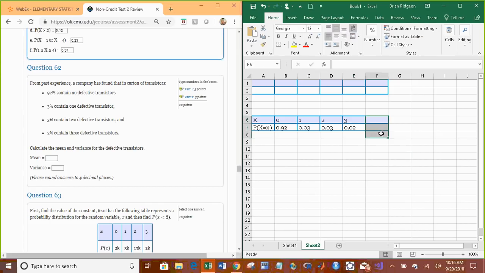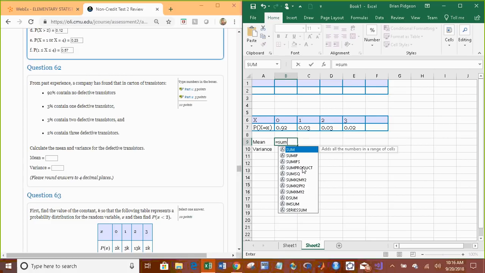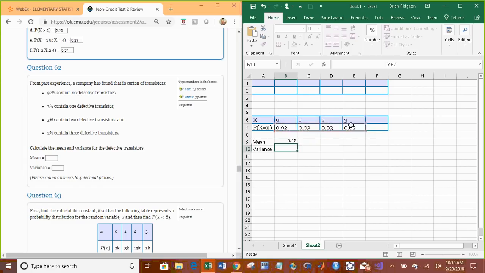But what we should see is that if we add up all of these numbers, it should add to 1. And so we are looking for the mean and the variance. Well, the mean of a discrete random variable we've already found. It's some product. Now, when it asks you for the variance, though, you do need to find the mean first, because the variance is just a measure of spread about the mean. Same with the standard deviation, it's the square of the standard deviation. So we need to find the mean first. So we highlight our x's, comma, highlight our y's, or our probability. So the mean is 0.15. Let's get 4 decimal places.